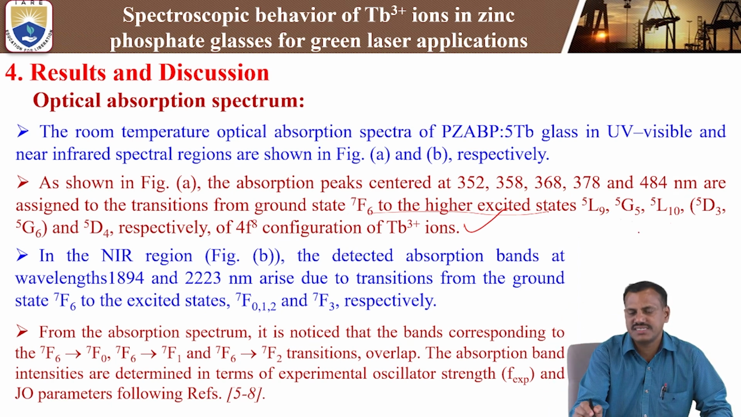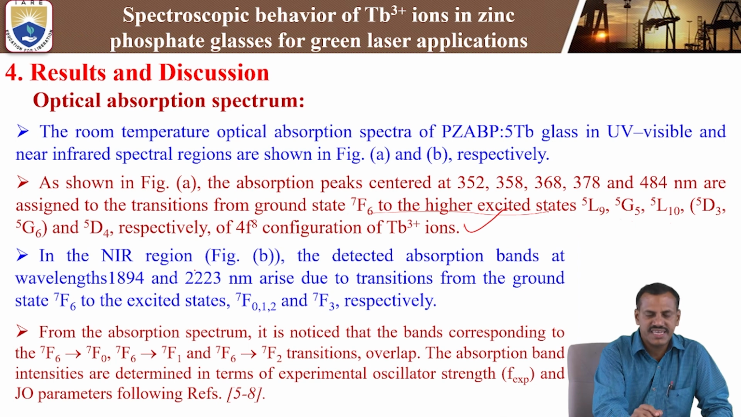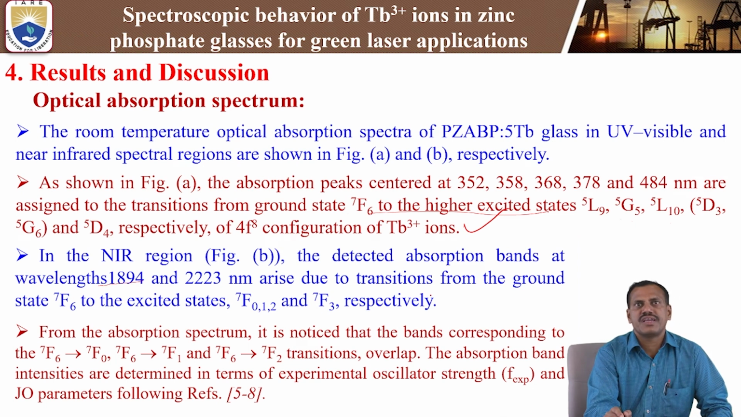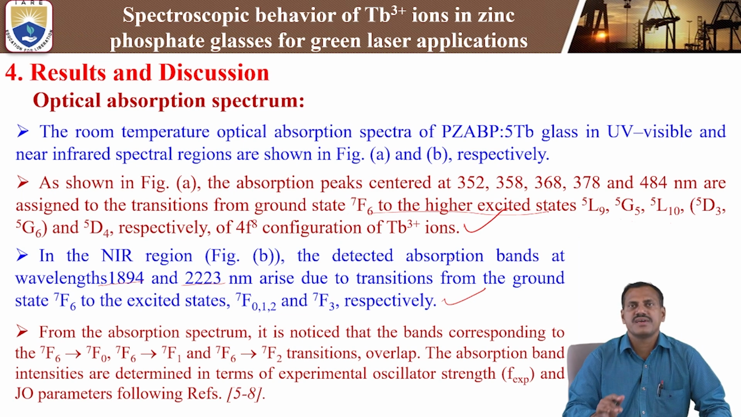The transitions are assigned here. Next, in the NIR region, we observed two peaks, one at a wavelength of 1894 nanometers and one at 2223 nanometers, due to transitions from the ground state 7F6 to different excited state levels, that is 7F0, 7F1, 7F2 and 7F6 respectively. These we observed from the optical absorption spectra.